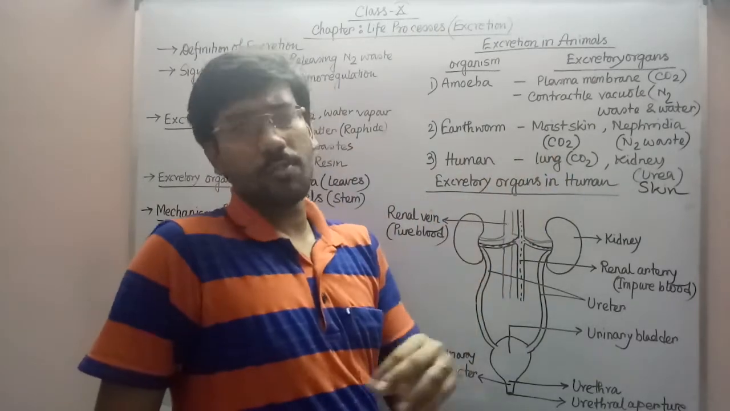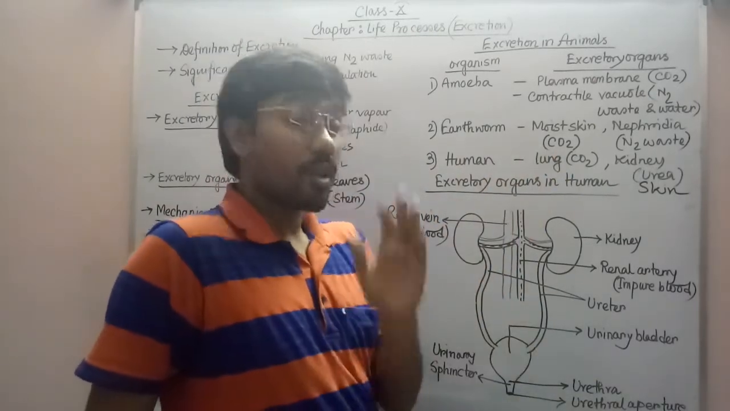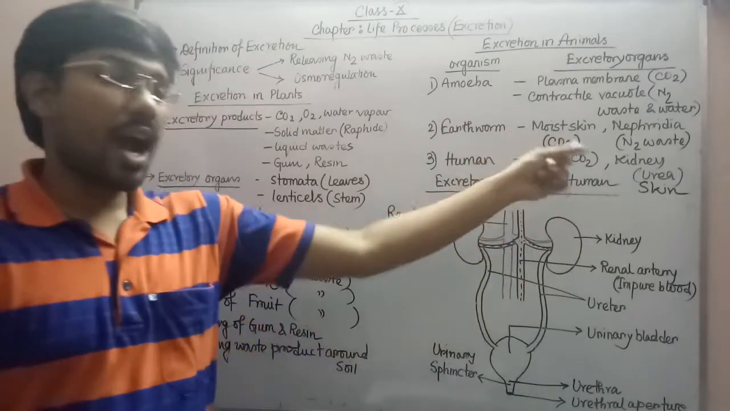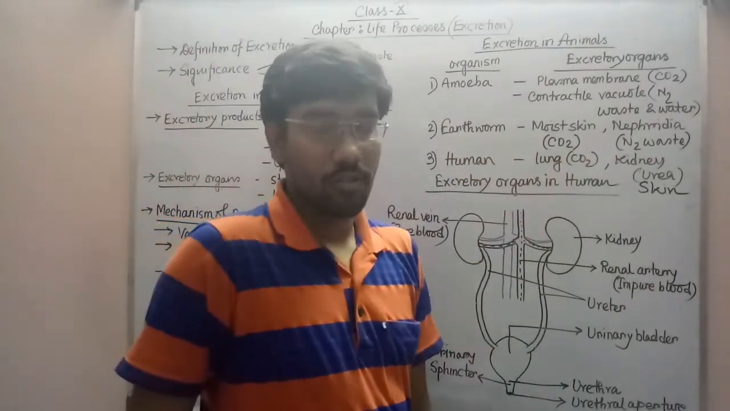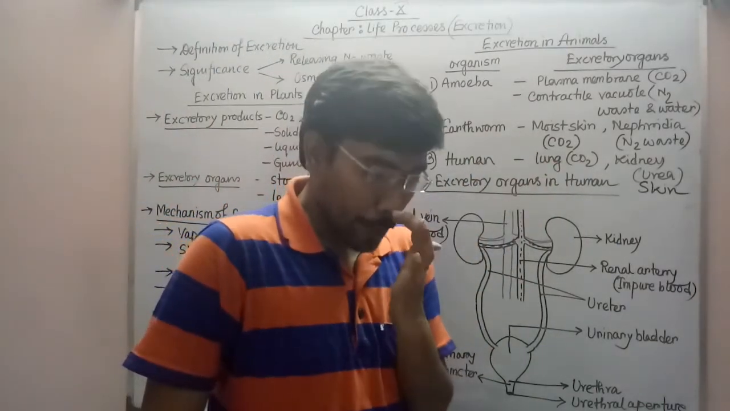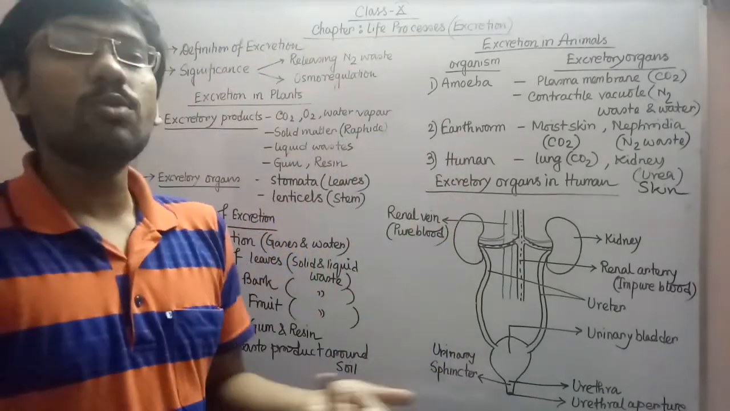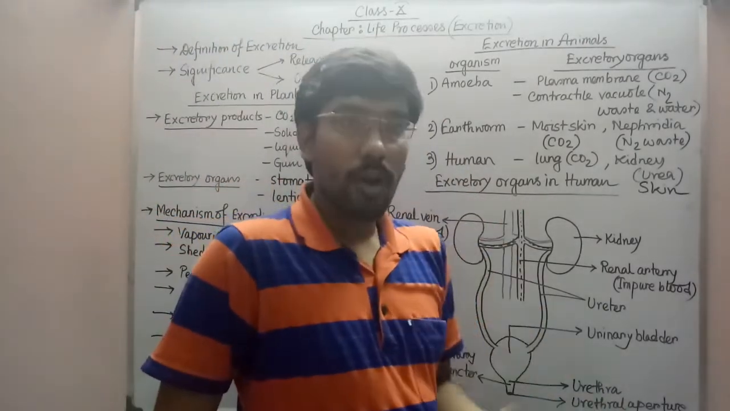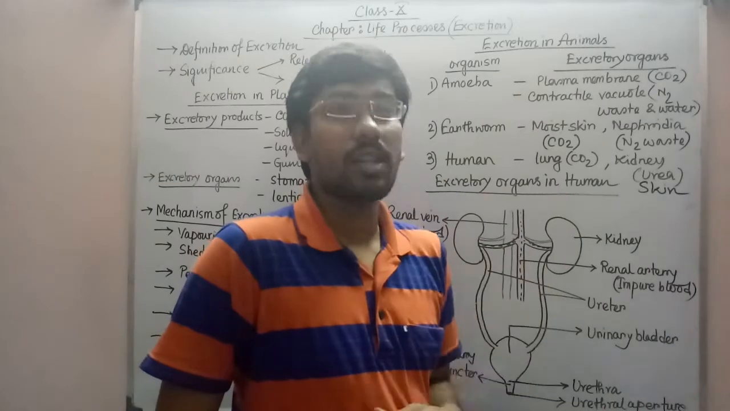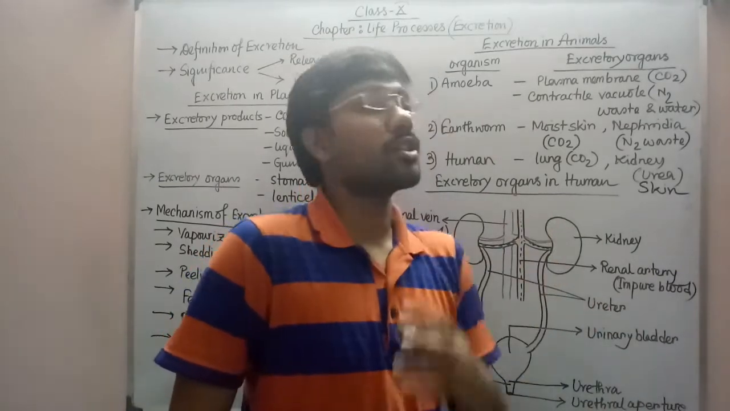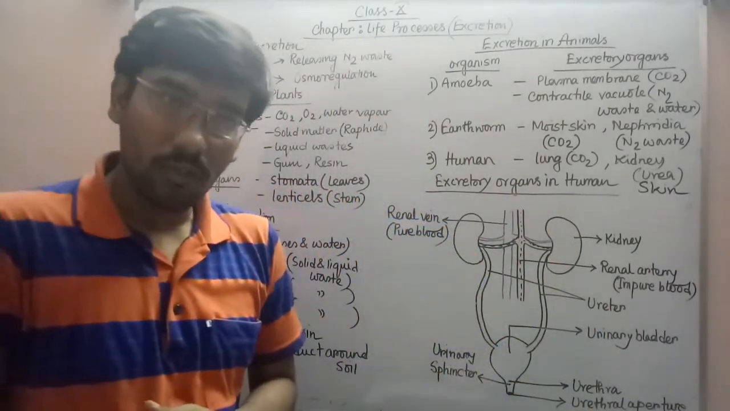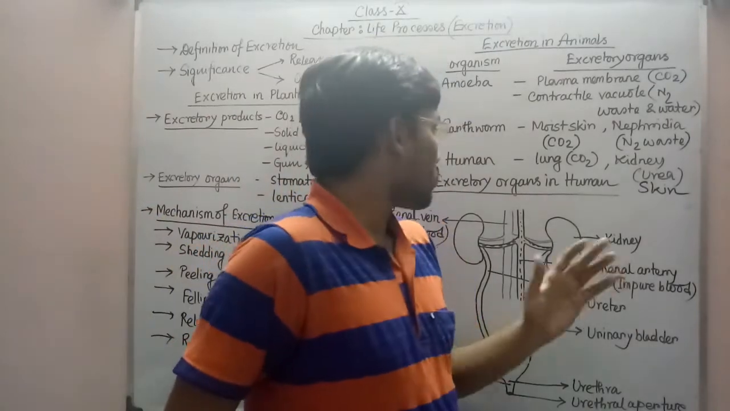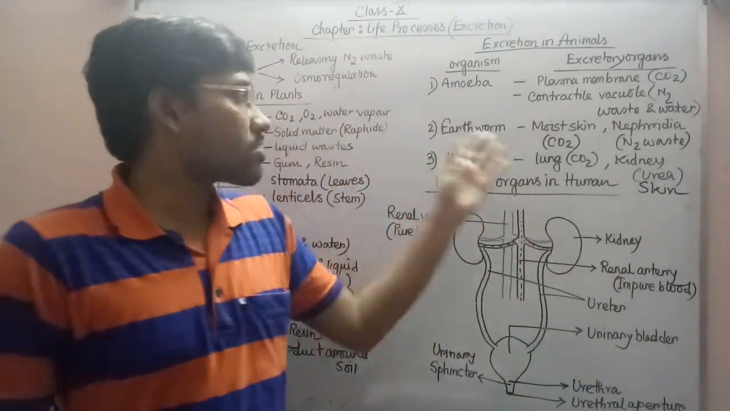Because urea, which is present in the urine, will be released through it. But with that, the lung and skin, these two other excretory organs, are also present. Through the lung we release carbon dioxide, and through the skin we release sebum and sweat, these kinds of fluids or secretions, because through these secretions we can also release carbon dioxide and water from our body.